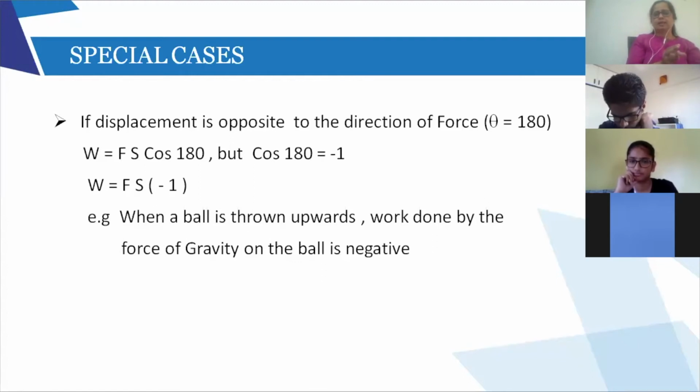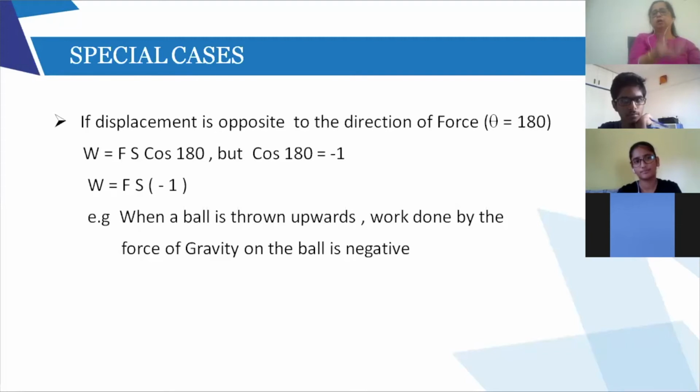See, a very good example. Just give these simple examples. Whenever they ask you for negative work, or when theta is 180, give the special case. So you can just give this example. A ball is thrown upwards. The ball is going upwards. Work done by the force of gravity on the ball is negative.